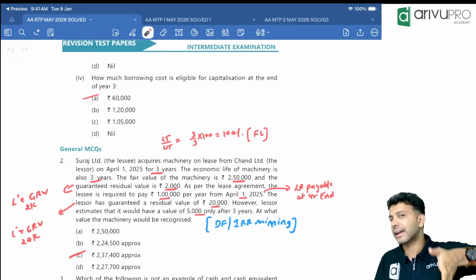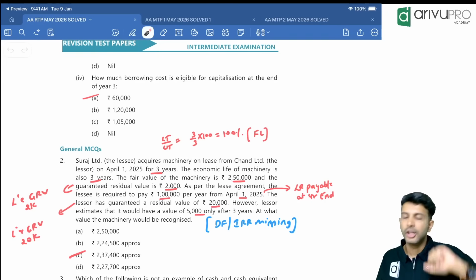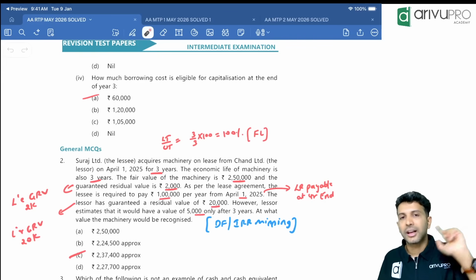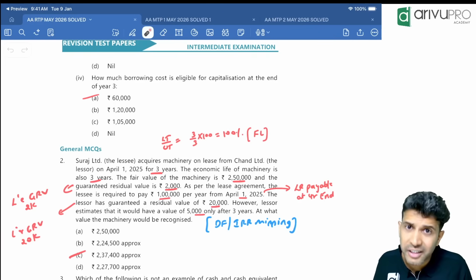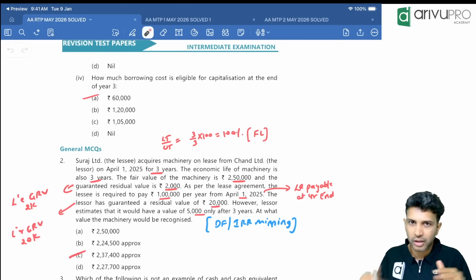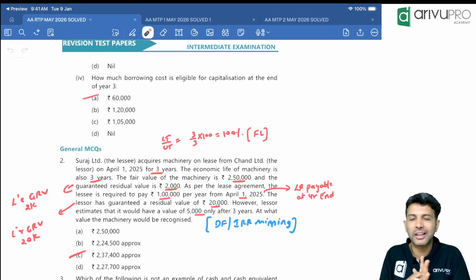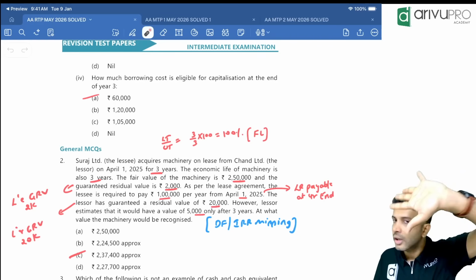Finance lease, we have 5 characteristics. Present value of minimum lease payment approximates fair value of the asset. Lease term approximates useful life of the asset. Asset is transferred to the lessee at the end of the lease term. Or lessee has an option to buy the asset at a value significantly lower than fair value. Or it's a customized asset where only lessee can use it without making major modification, a specialized asset we say. Correct? These are the 5 conditions.